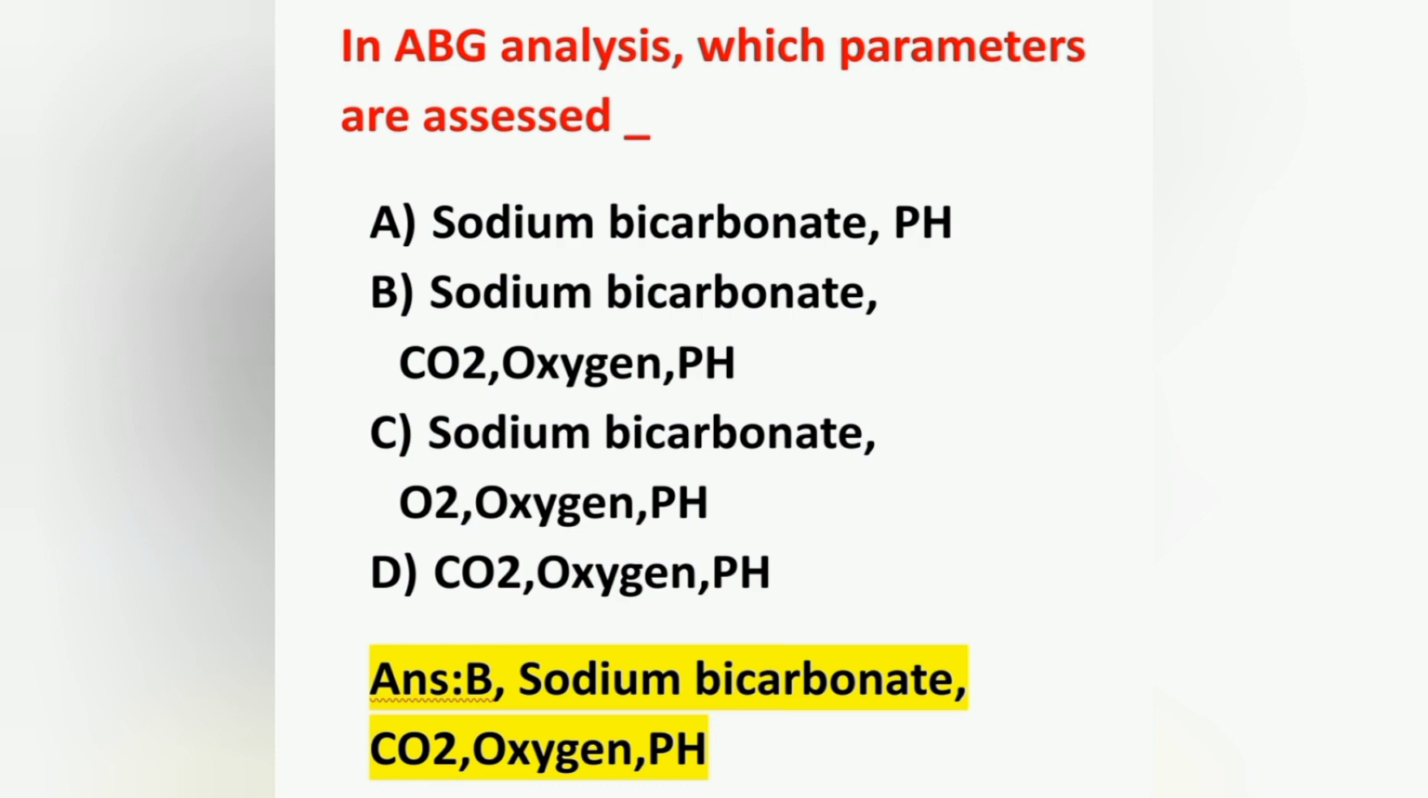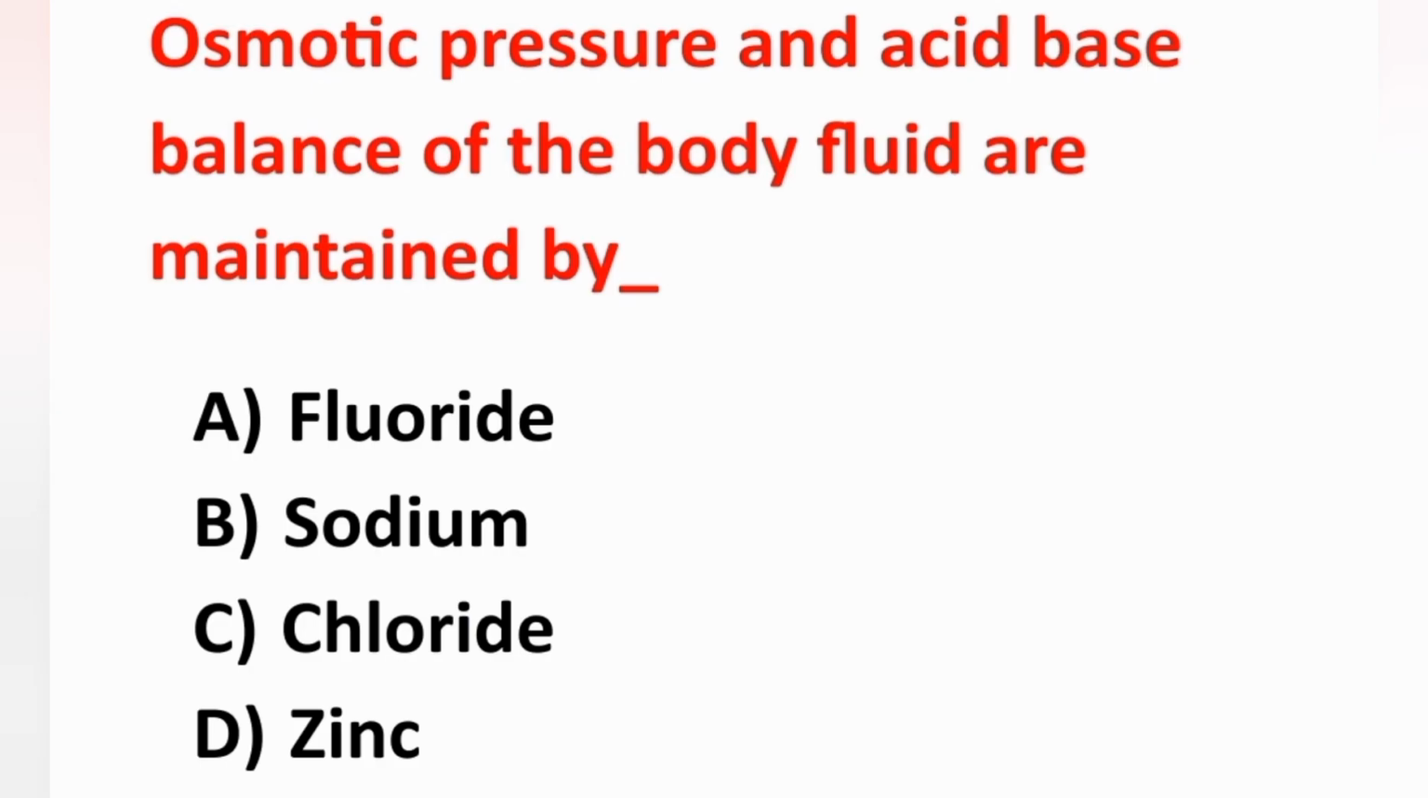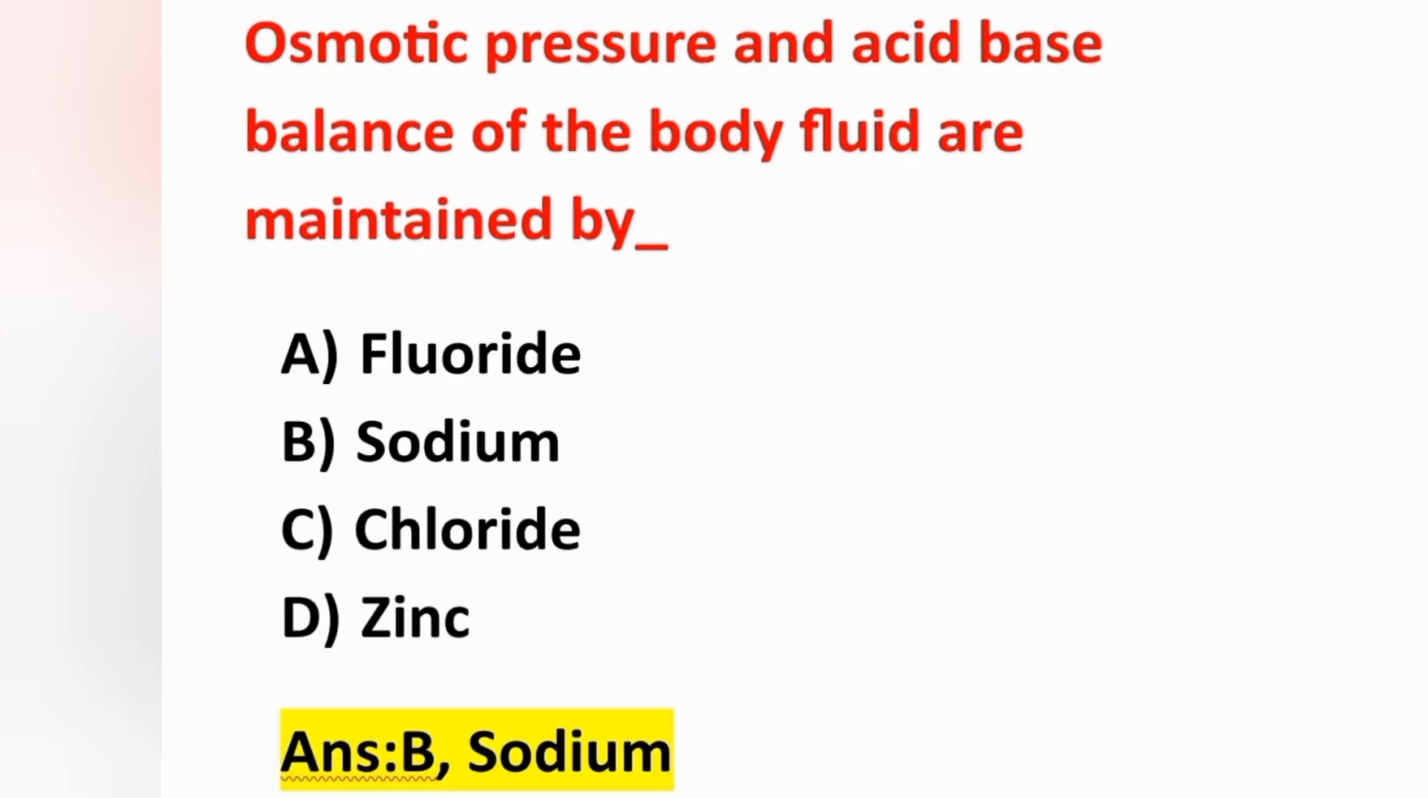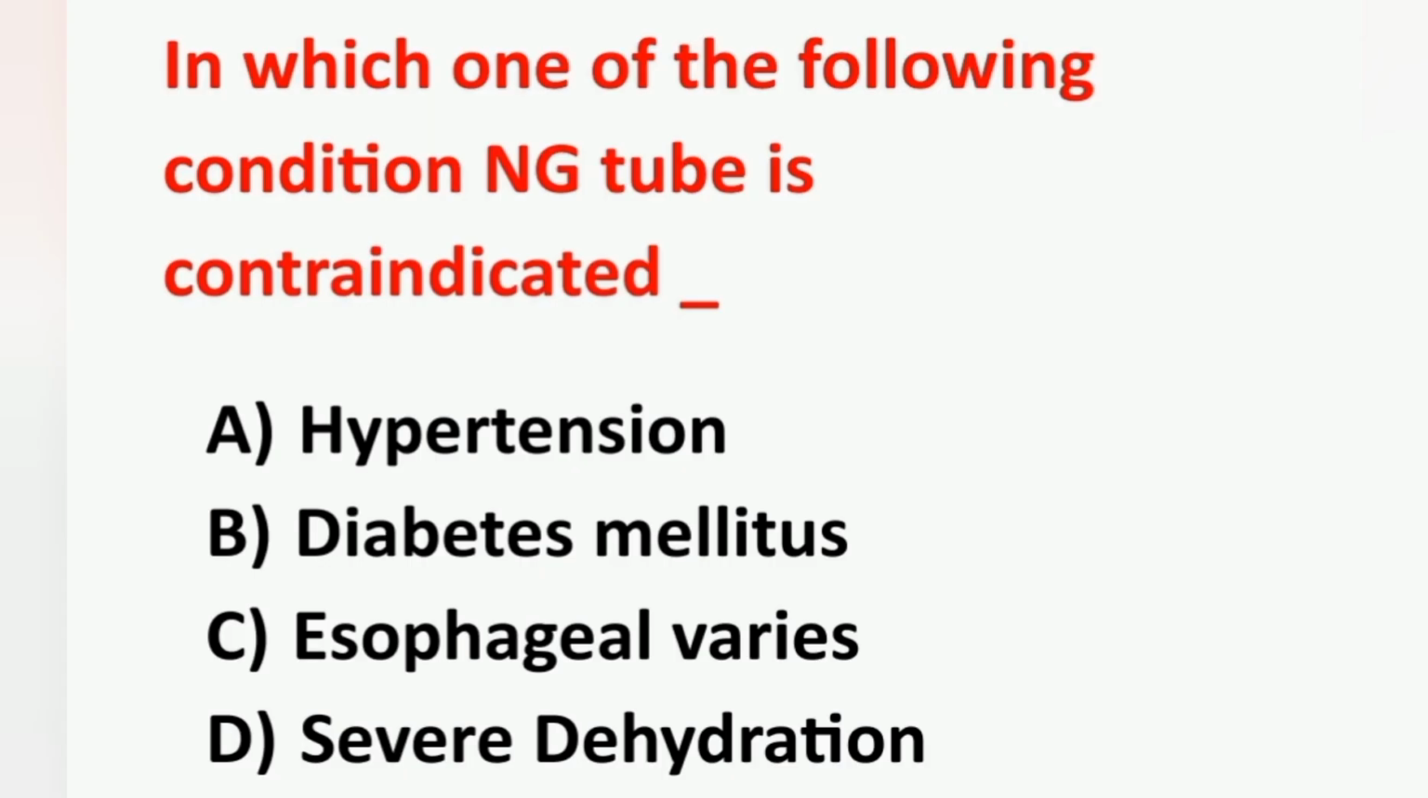Move on to the next question. Osmotic pressure and acid-base balance of the body fluid are maintained by. Option A fluoride, option B sodium, option C chloride, option D zinc. The correct answer is option B, sodium. Osmotic pressure and acid-base balance of the body are maintained by sodium.